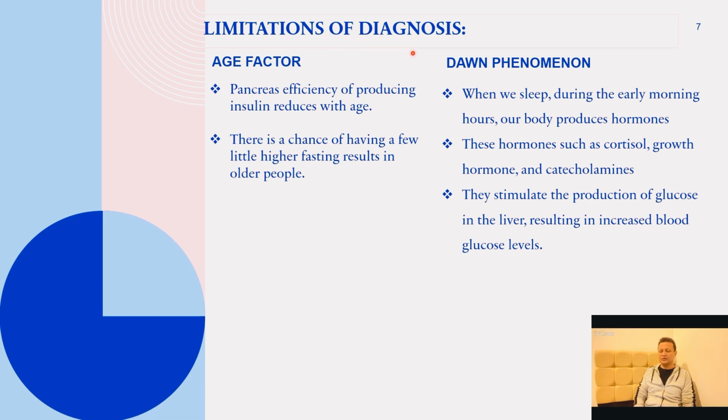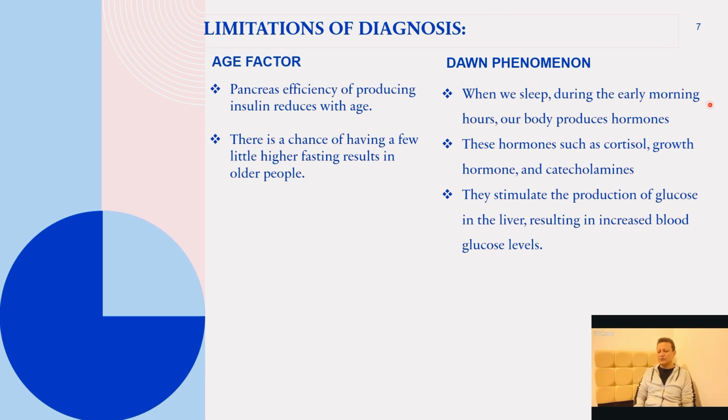Limitation of diagnosis means some factors affect the results. So maybe results are not accurate, which can be due to age, as the pancreas's efficiency of producing insulin reduces with age. So there is a chance of having slightly higher results in older patients. Then the other factor is the dawn phenomenon.